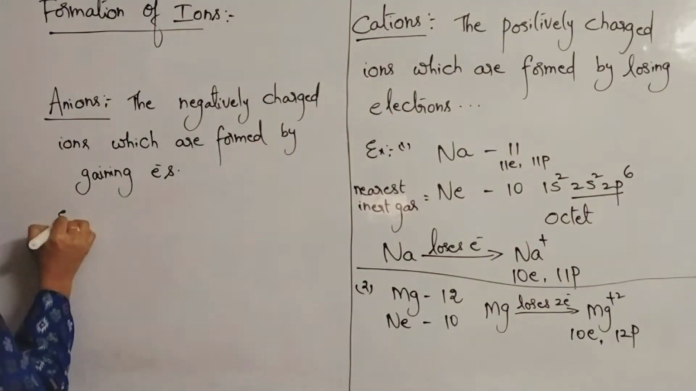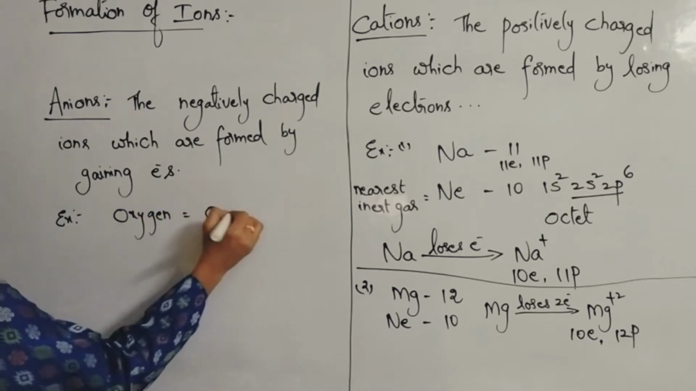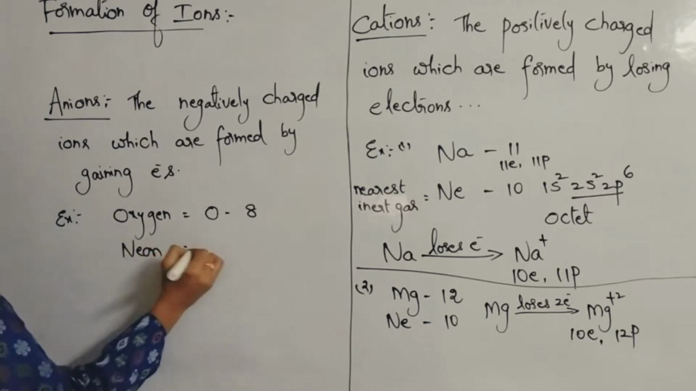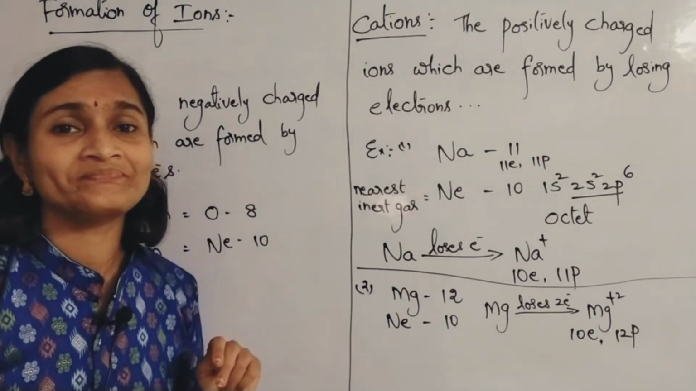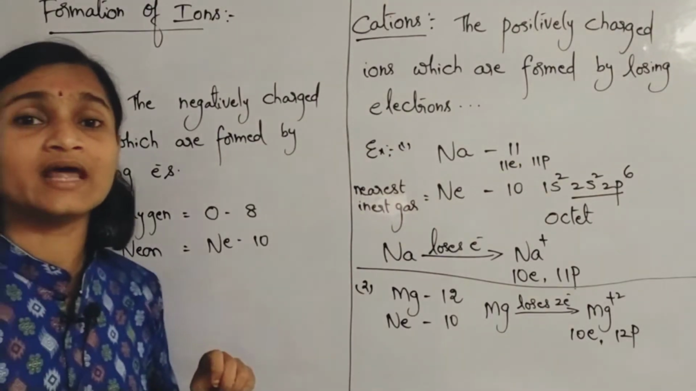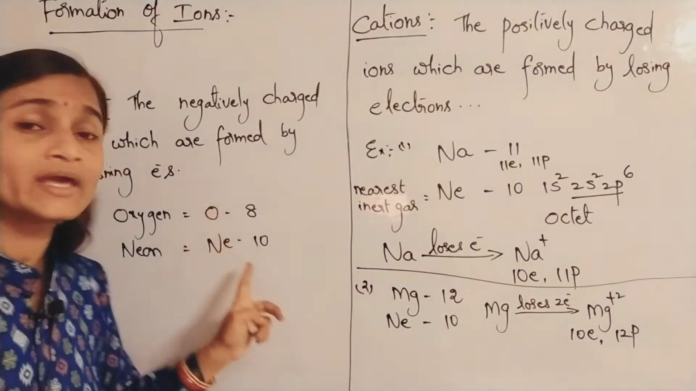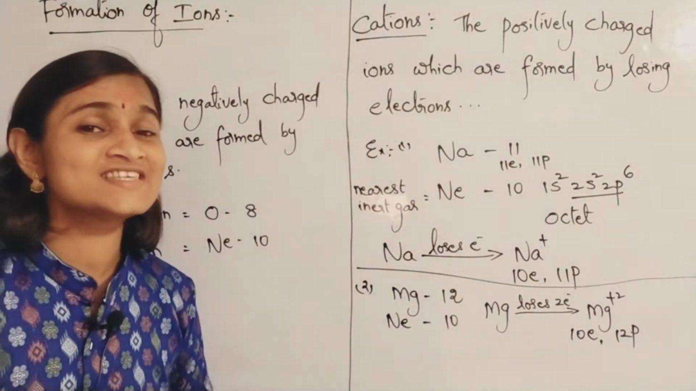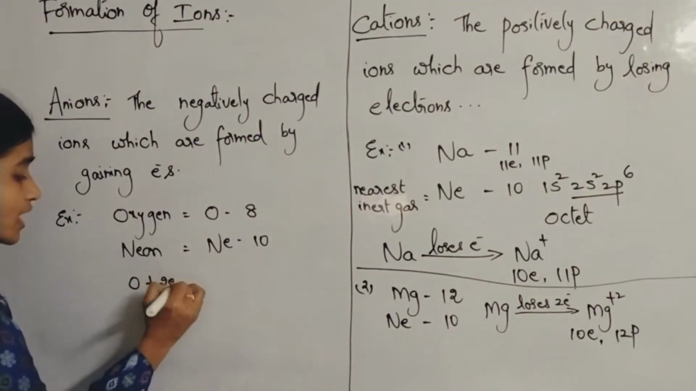You can take the example of oxygen, O. Atomic number is 8. Its nearest inert gas is neon. Neon's atomic number is 10. Neon has 2 electrons extra in comparison with oxygen, and neon is a highly stable element, an inert gas. So in order to acquire stability as that of neon, oxygen has to gain electrons. So oxygen gains 2 electrons.